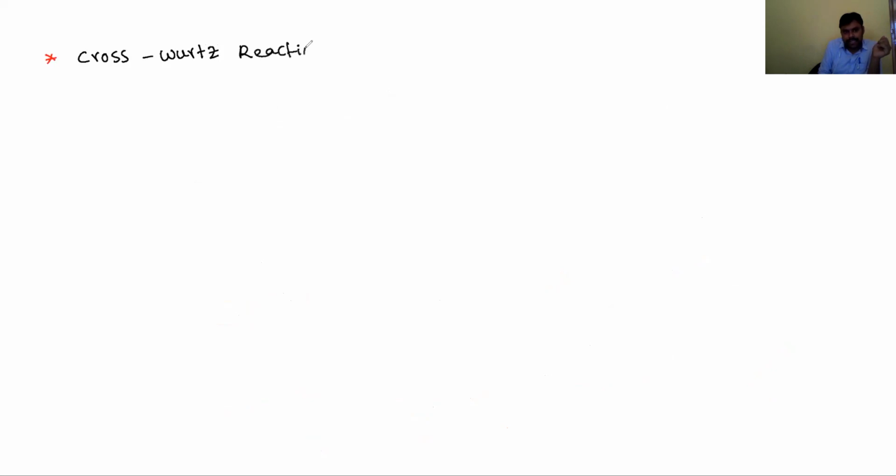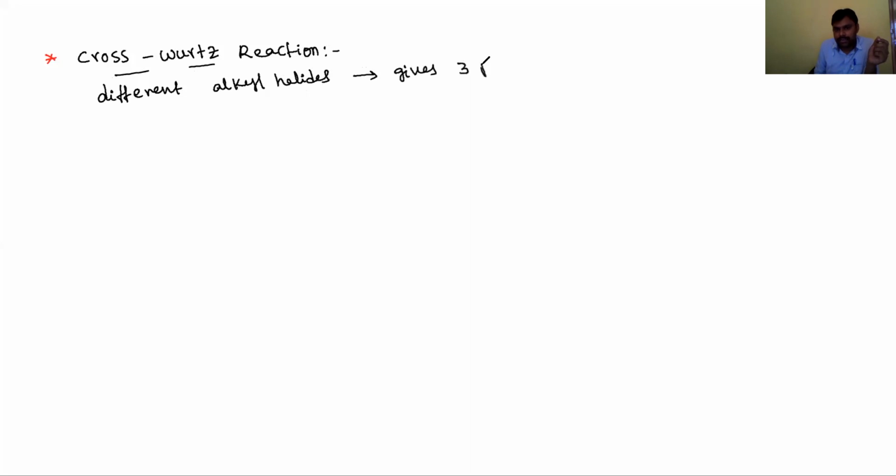In the cross Wurtz reaction, different alkyl halides react with sodium metal and give 3 products.